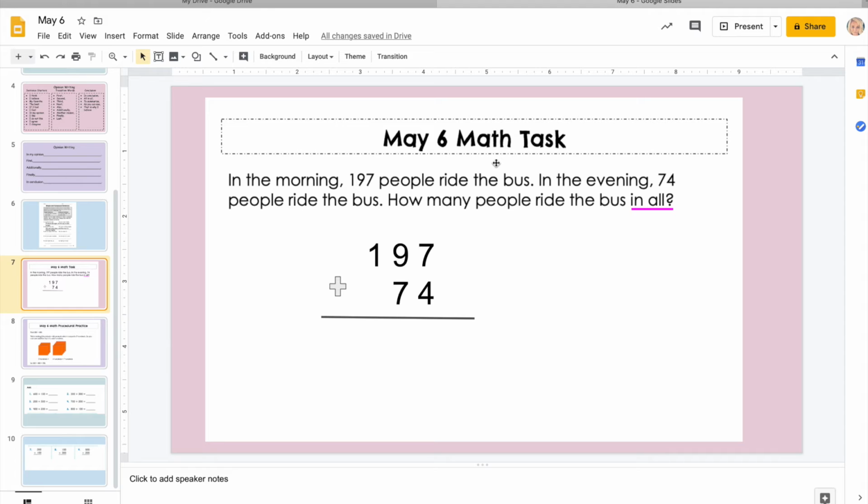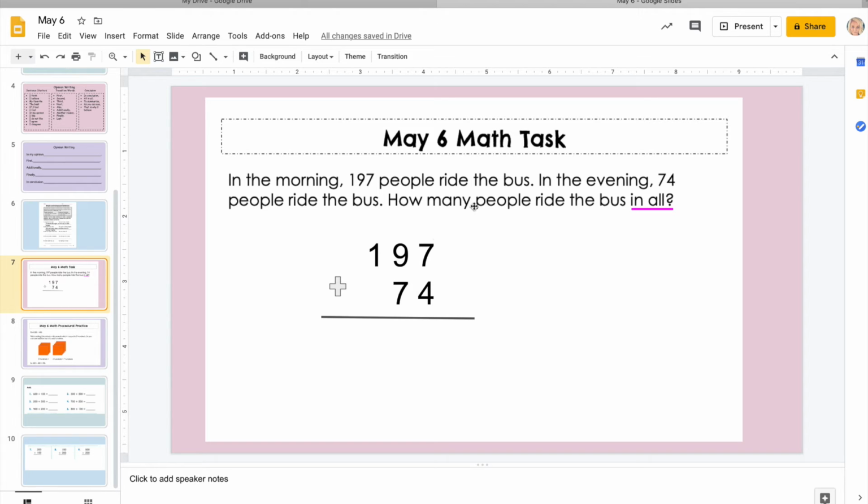Looks like we're going to start with the math task. In the morning, 197 people ride the bus. In the evening, 74 people ride the bus. How many people ride the bus in all? And because it's asking us how many ride the bus in all, we know we are going to be adding those two numbers together, looking for the sum.